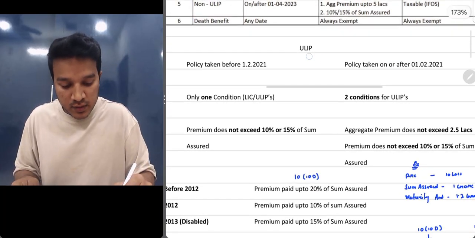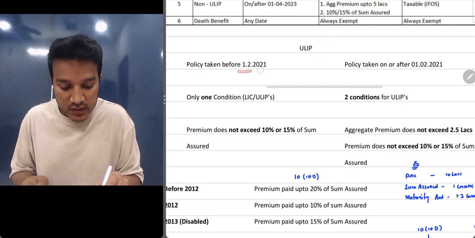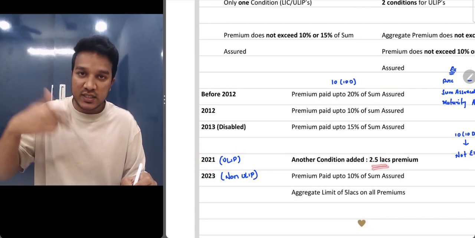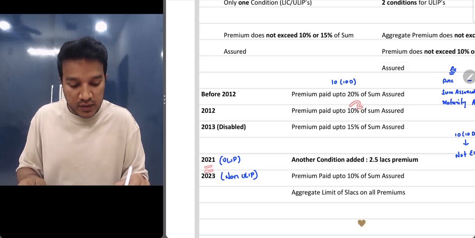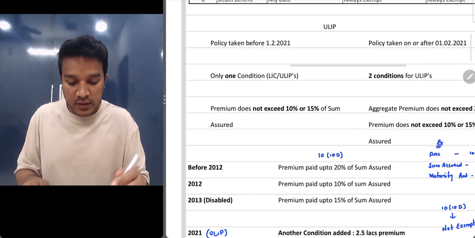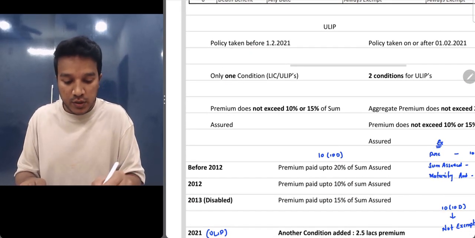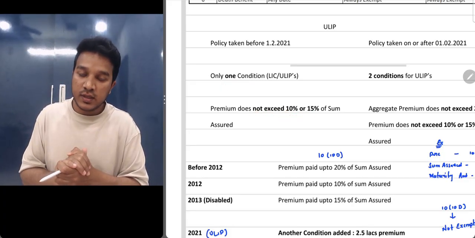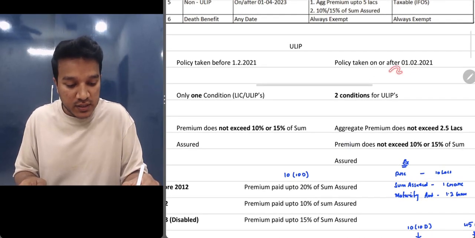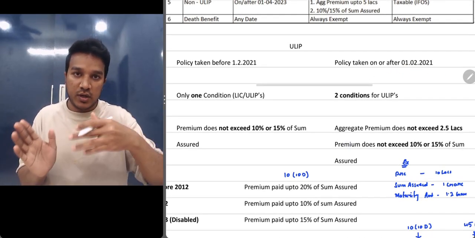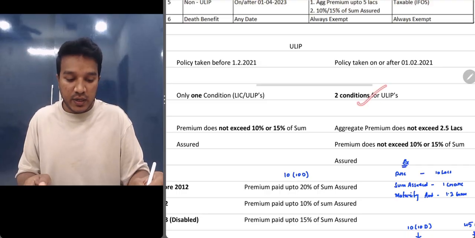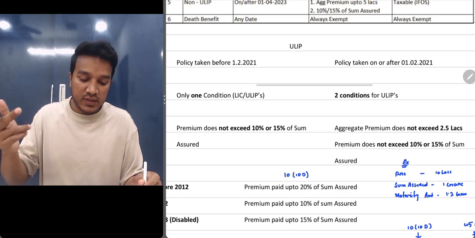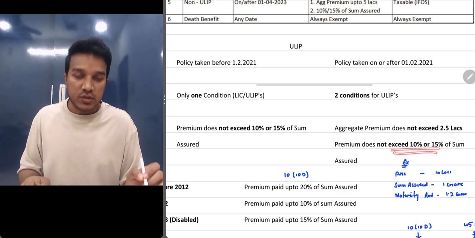Now let's understand this. So this is specifically for ULIPs. Policies taken before 1/2/2021. In 2021, I said they've made an amendment to ULIPs, right? So there was an extra condition which was added. But before 2021, there was only one condition: 10% or 15%. So if the policy is taken before 1/2/2021, there was only one condition, that is premium amount does not exceed 10 or 15% of the sum assured. In that case, that was exempt. But if the policy is taken on or after 1/2/2021, there are two conditions now. The first is that aggregate premium does not exceed 2.5 lakhs. The second condition is premium does not exceed 10% or 15%.